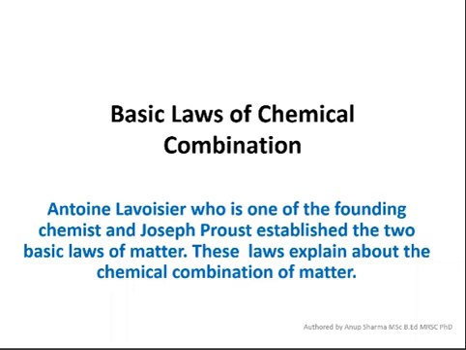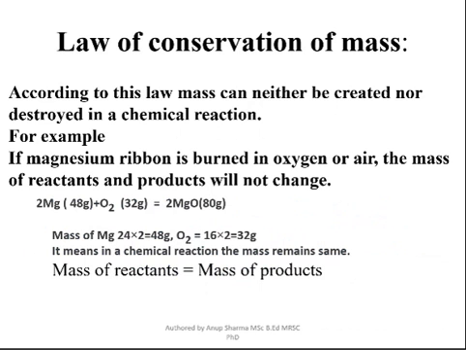So we can look. The first law in this series is the law of conservation of mass. According to this law, mass can neither be created nor destroyed in a chemical reaction. So what is the outcome of this law? For example, if magnesium ribbon is burned in oxygen or air, the mass of reactants and products will not change. So if magnesium is burning in oxygen, magnesium oxide is formed.